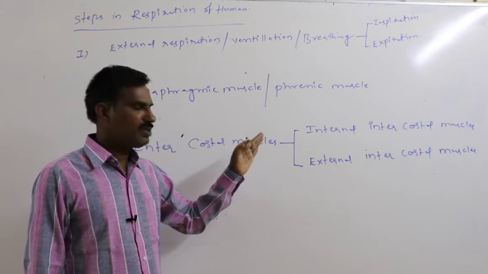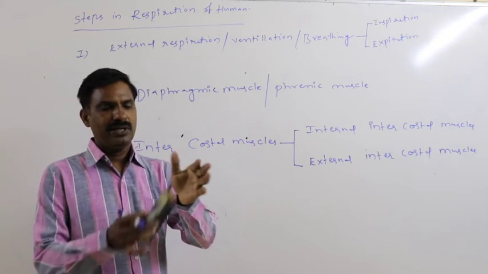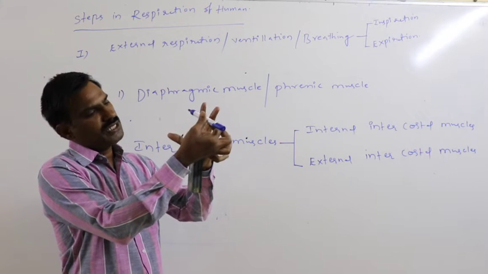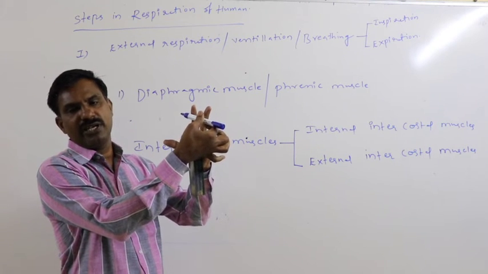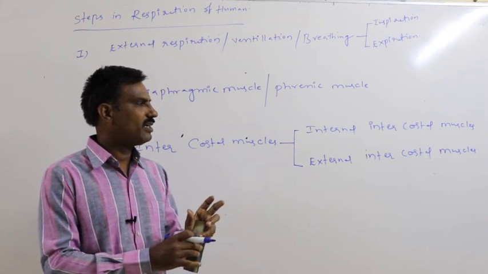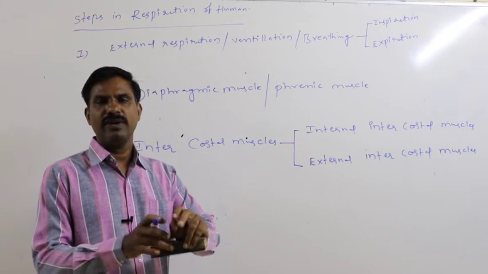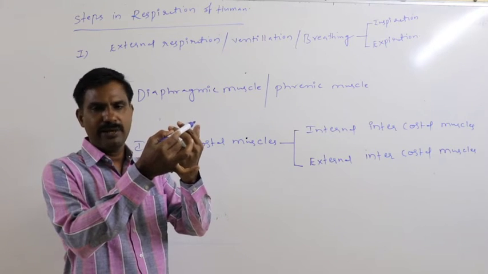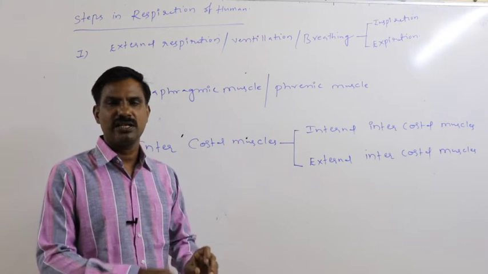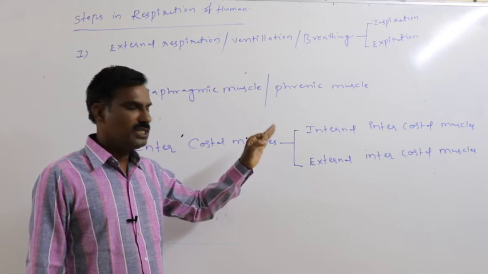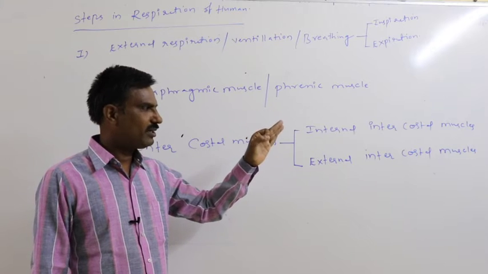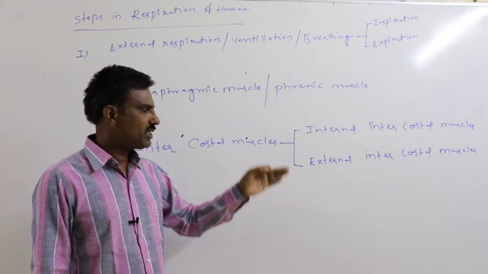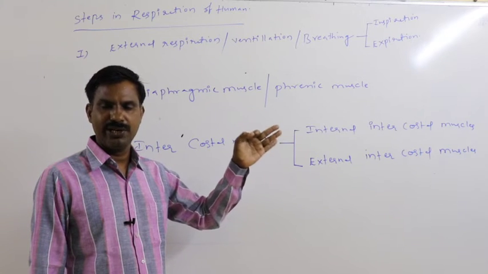Intercostal muscles are of two types. If the muscles are present on the inner surface of the ribs, they are called internal intercostal muscles. Otherwise, if the muscles are present on the outside of the rib, they are called external intercostal muscles.